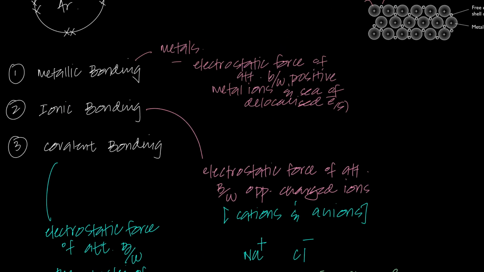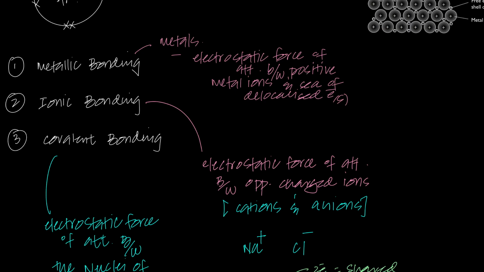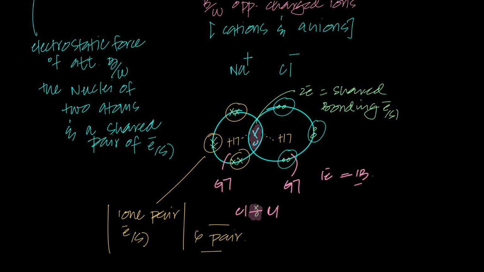When you talked about metallic bonding, you said it exists between positive metal ions and a sea of delocalized electrons. Because electrons are negatively charged, positive and negatives attract each other, and that's called electrostatic force of attraction. And here there is also electrostatic force of attraction between what and what? Between the nuclei of two atoms and the shared pair of electrons. Each nucleus is attracting these shared pair of electrons. That's how this bond is forming.